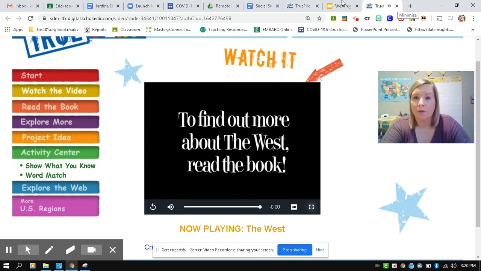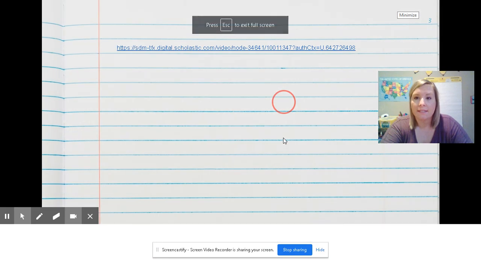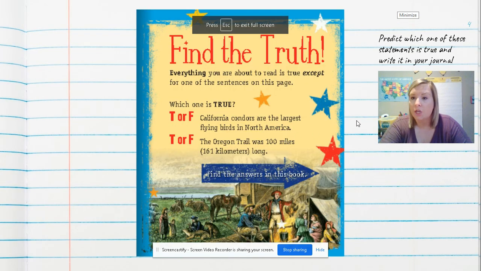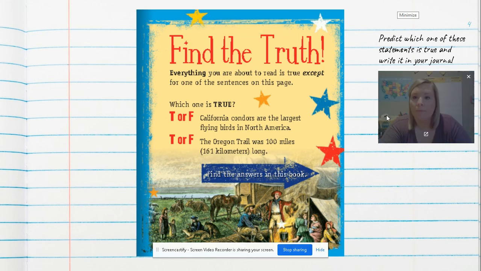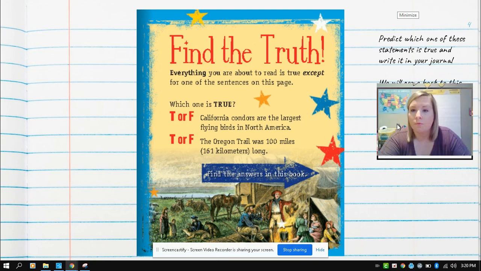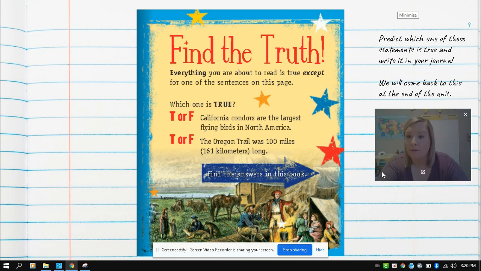And that is exactly what we are going to do. Through these lessons, we will be taking you chapter by chapter through the West regions of the United States. The very first thing that I will want you to have is a journal of some kind. The district will be providing you some, but until then you can use paper. If you need to just wait until those are provided, then that's okay too.